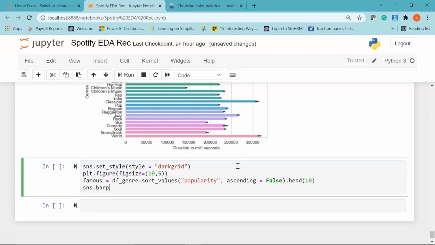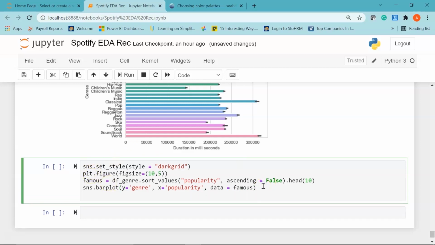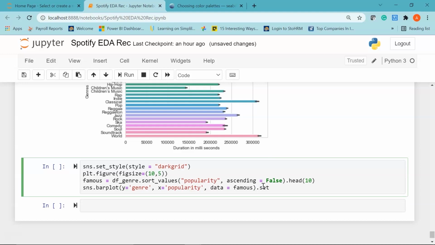Then I'll say sns.barplot, and in the y-axis I'll have genre, in the x-axis we'll have popularity, and I'll give a comma and using the data argument I'll say my data to be famous, which is this variable that we created, and then I'll set my title as top 5 genres by popularity.